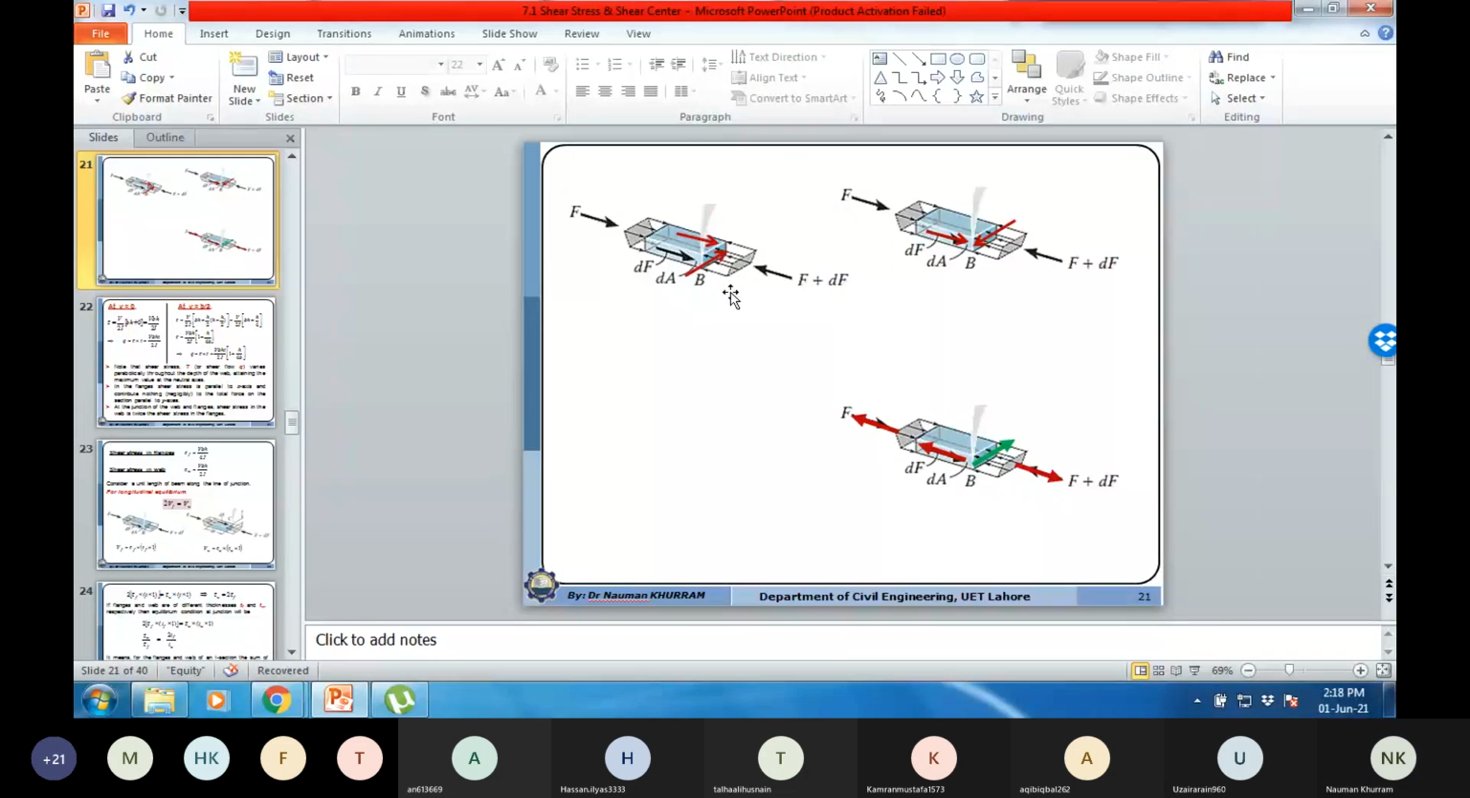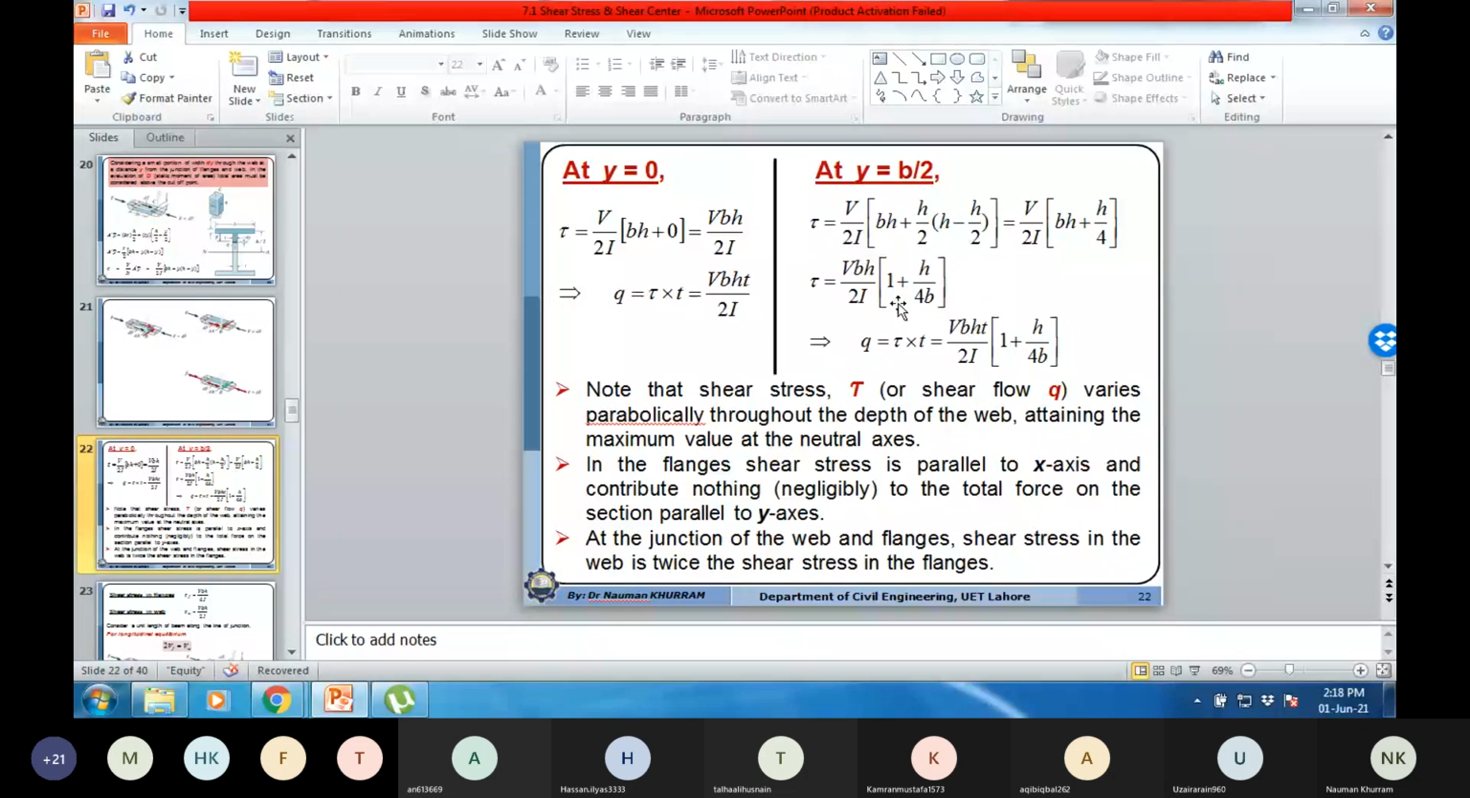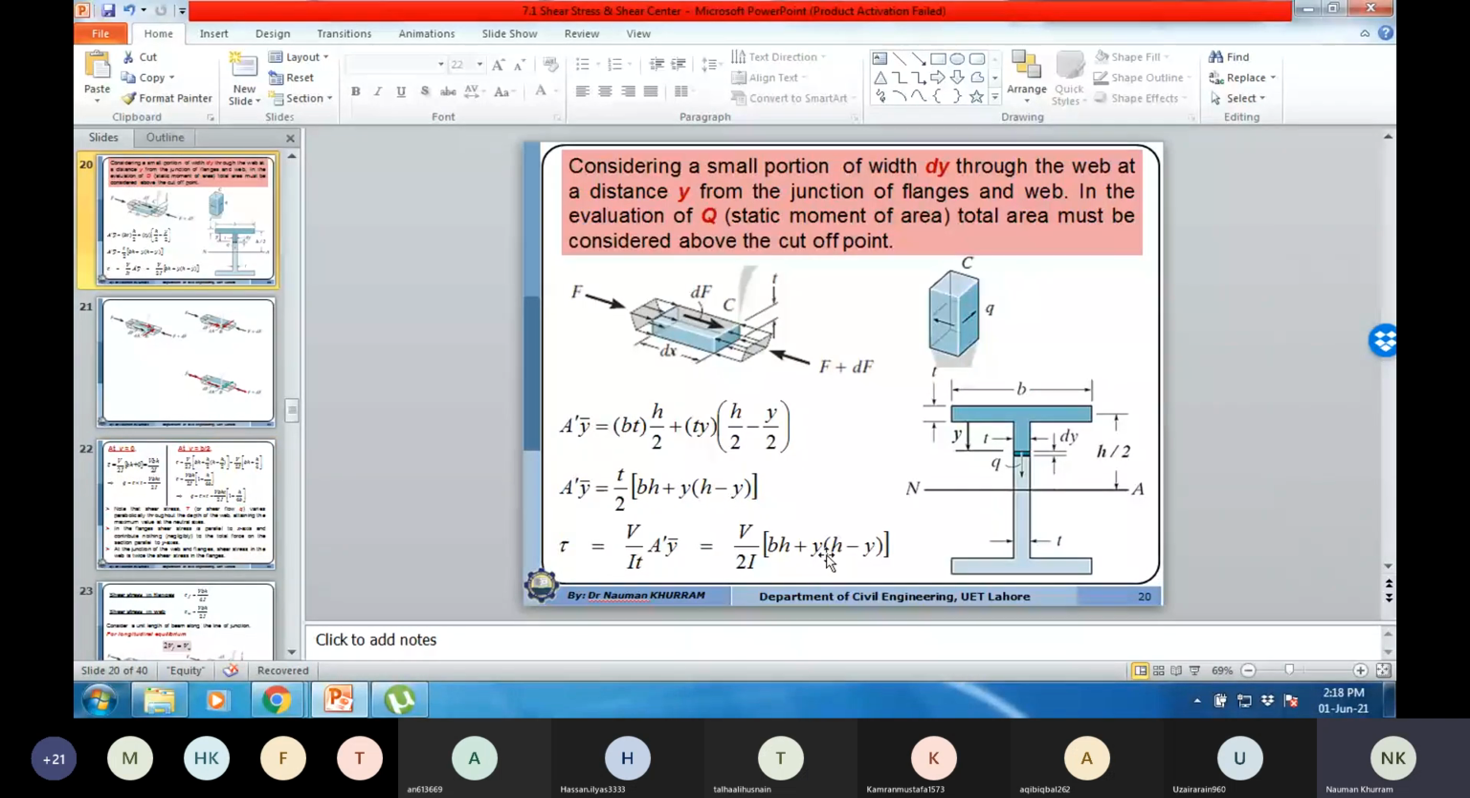Similarly, if you will substitute the y value at its maximum value, which will be h by 2, then we will have the maximum magnitude of the shear stress along the neutral axis. So if you substitute the y value h by 2, you will have this expression. And further, if you multiply the y inner side, this parameter is yh, and then you will have the minus y square. So y is the variable.